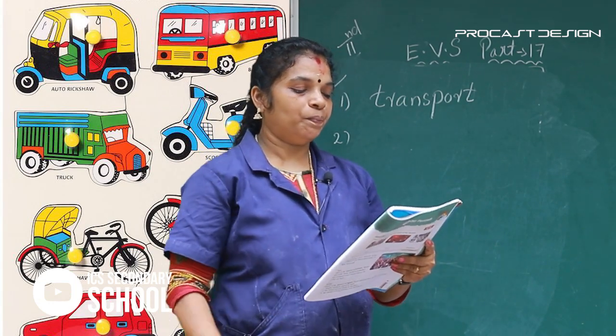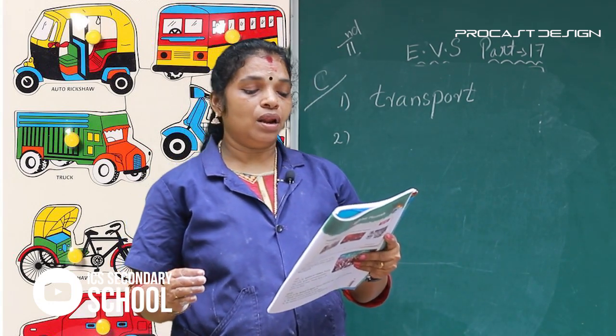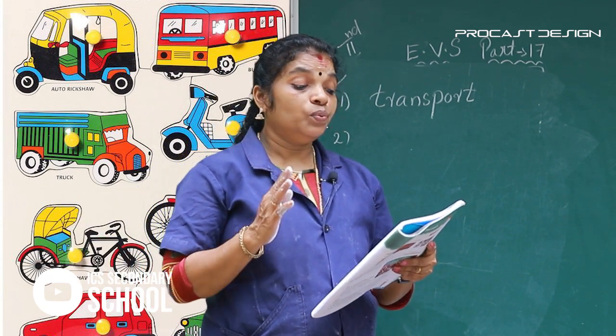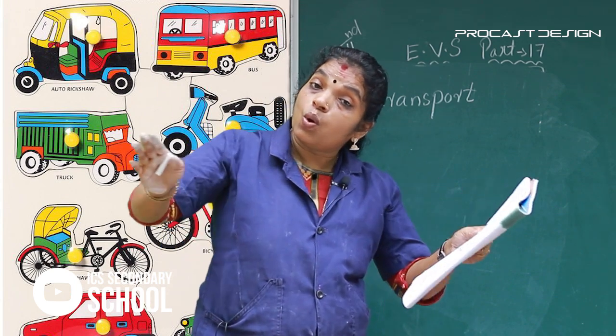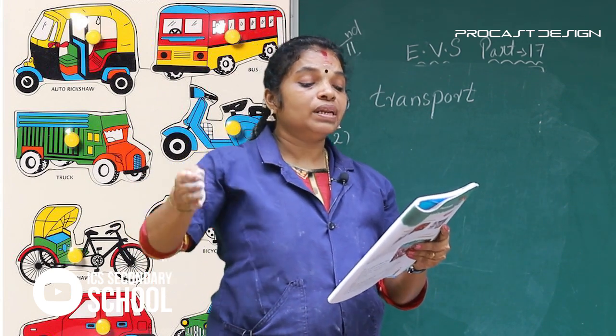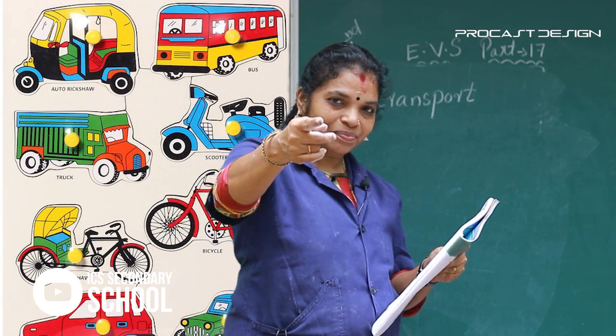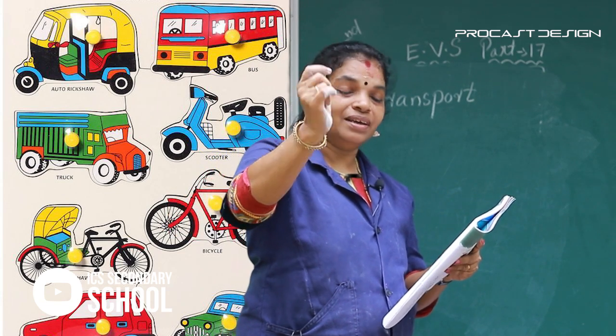Number 2. We can travel long distances over rivers and seas in a ship.